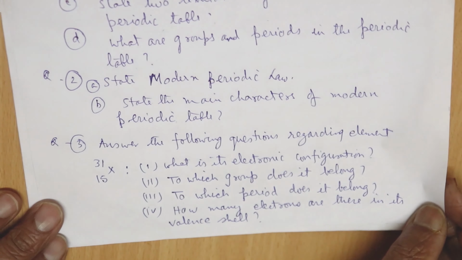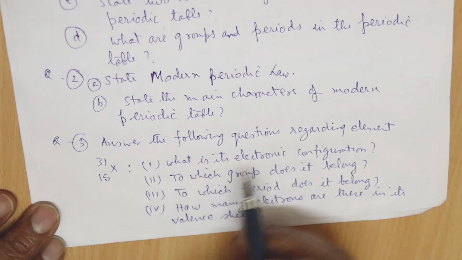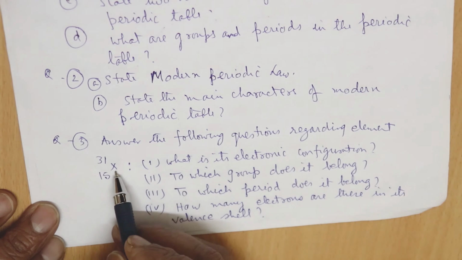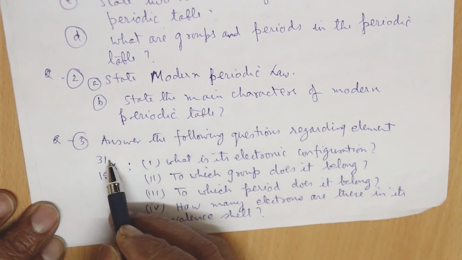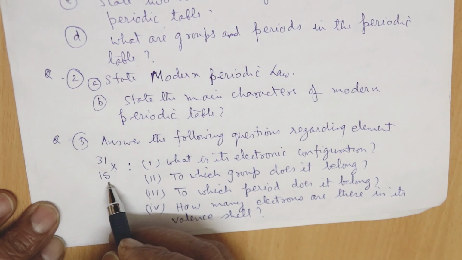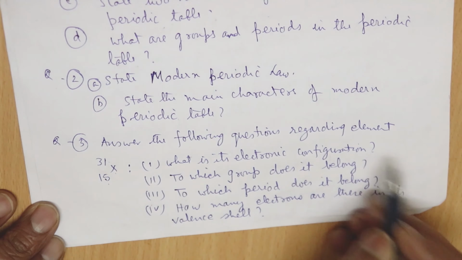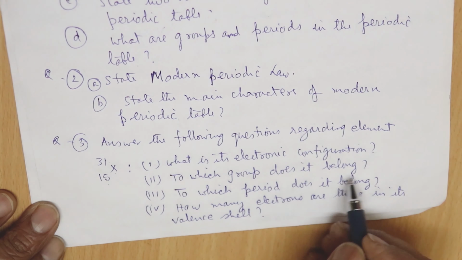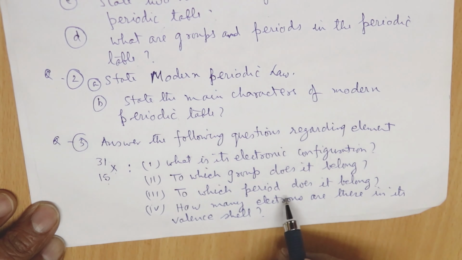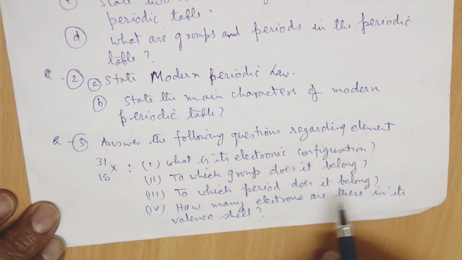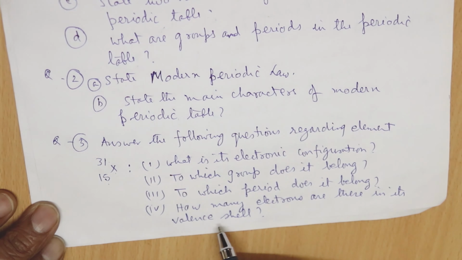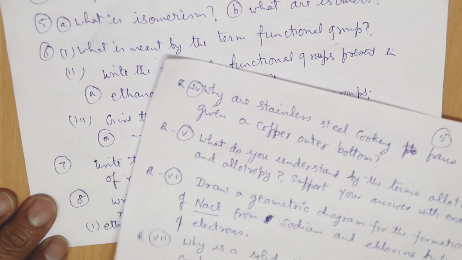Now here, you have to answer the following questions regarding the element X having the atomic mass 31, atomic number 15. So here, you have to write what is its electronic configuration, to which group does X belong, and to which period does it belong. How many electrons are there in its valence shell?